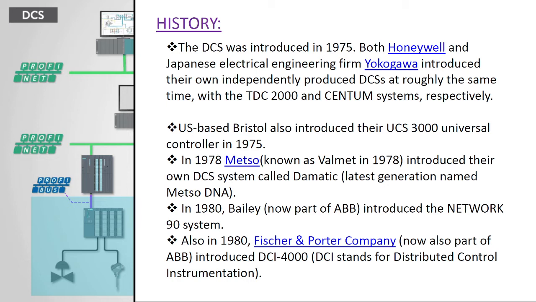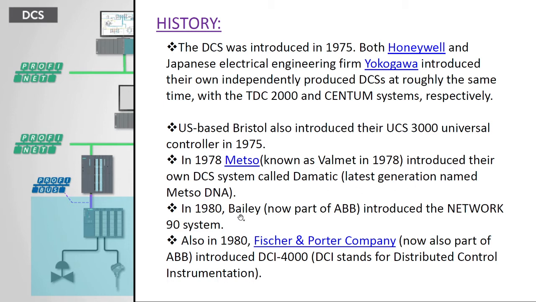After that some other companies introduced it. The US based Bristol company also introduced it, and some Metso companies, and the Bailey companies also introduced it. Whether it is AB Bailey or Fisher and Porter, these are all parts of ABB. ABB is the company of PLCs. They are manufacturing the PLCs. That's why it's called the ABB PLC.